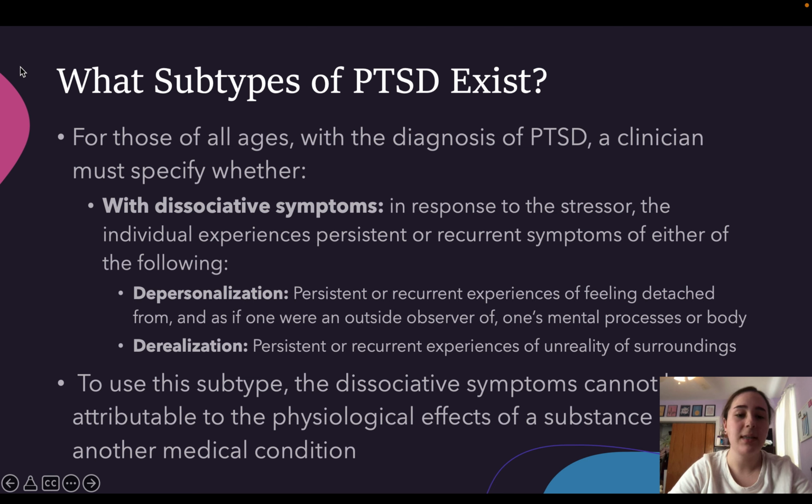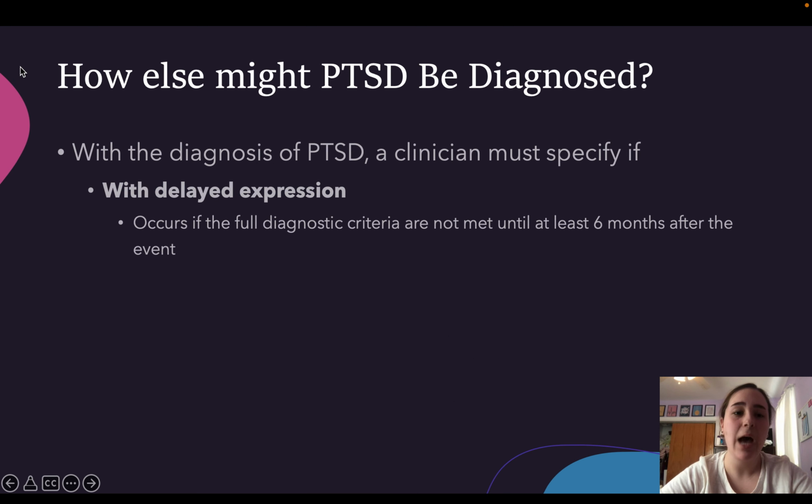To use a subtype, the dissociative symptoms cannot be attributable to the physiological effects of a substance or other medical condition. How else might PTSD be diagnosed? With the diagnosis of PTSD, a clinician must specify if with delayed expression. This occurs if the full diagnostic criteria are not met until at least 6 months after the event.